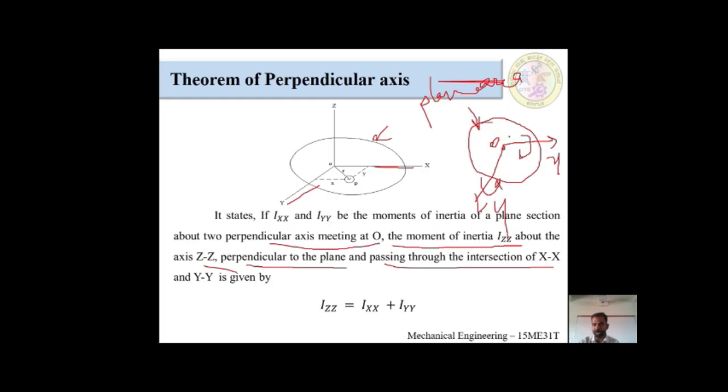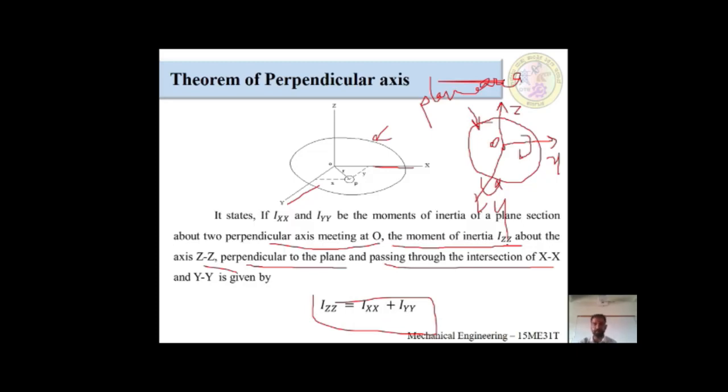Always it would be perpendicular like this. I will draw this one. This would be the Z. This Z comes across at the origin, the intersection of this x and this y. The formula would be Izz is equal to Ixx plus Iyy.